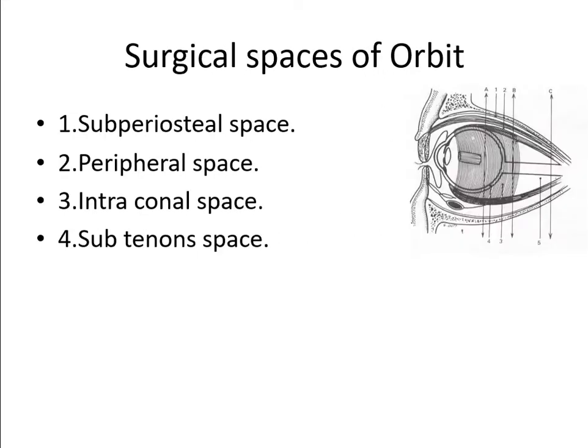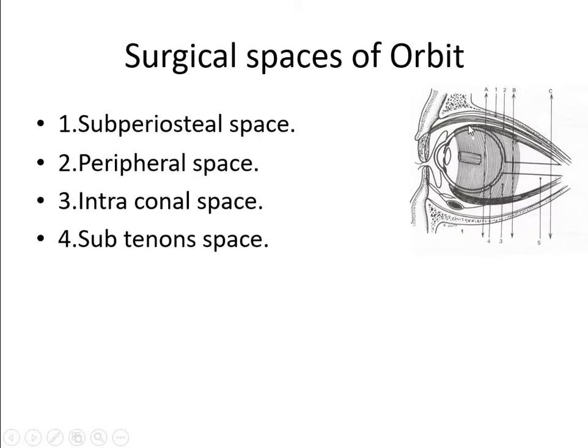So again, to brush up your memory about the surgical spaces of the orbit, there are 4 surgical spaces: subperiosteal space, peripheral space, intraconal space, subtenon space. The eyeball is lodged in the bony orbit like this. The lining of the bony orbit is the periorbita. The space between the bone and the periorbita is known as the subperiosteal space.